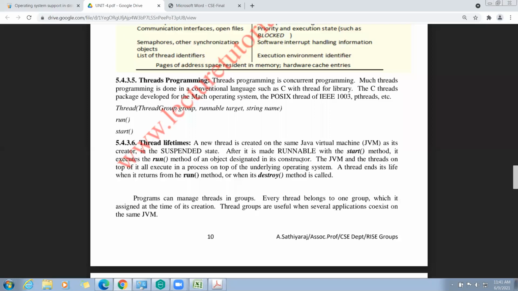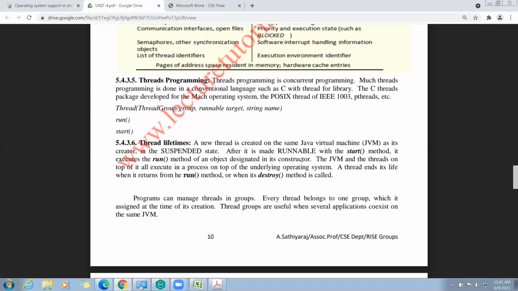A thread ends its life when it returns from the run method. That means after execution, or in some cases after the destroy method has been called. After the destroy method is called, the thread is no longer available.